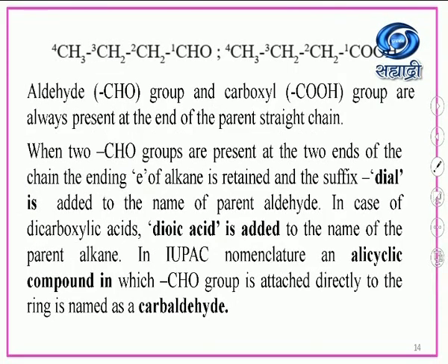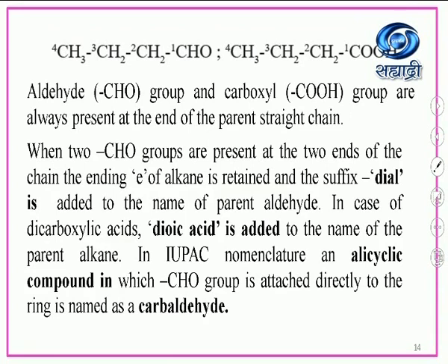See this example: CH3CH2CH2CHO. Here number one is given to this functional group. Similarly, another example: CH3CH2CH2COOH. Here also number one is given to the carboxyl group. So the first number, number one, you always give at the functional group.